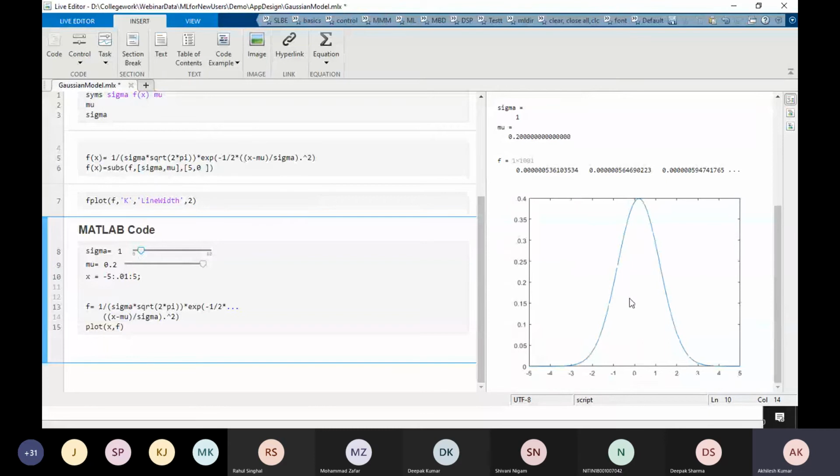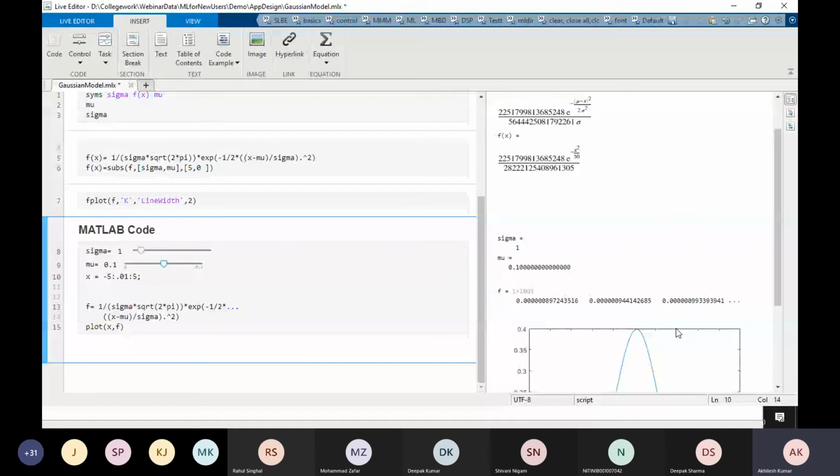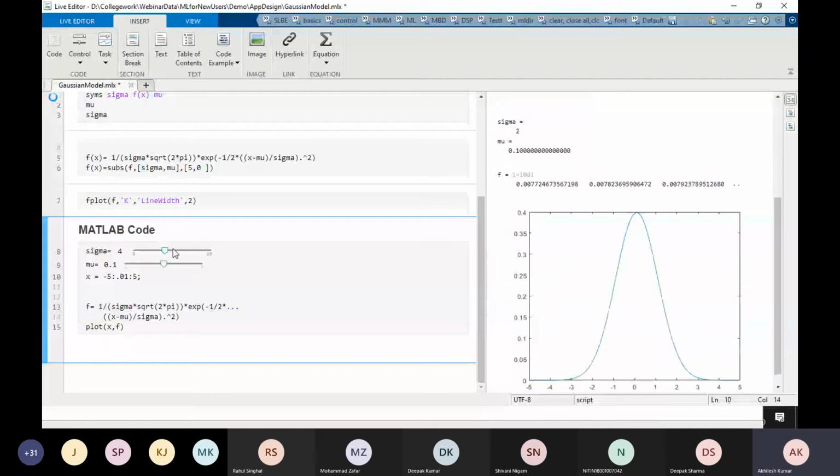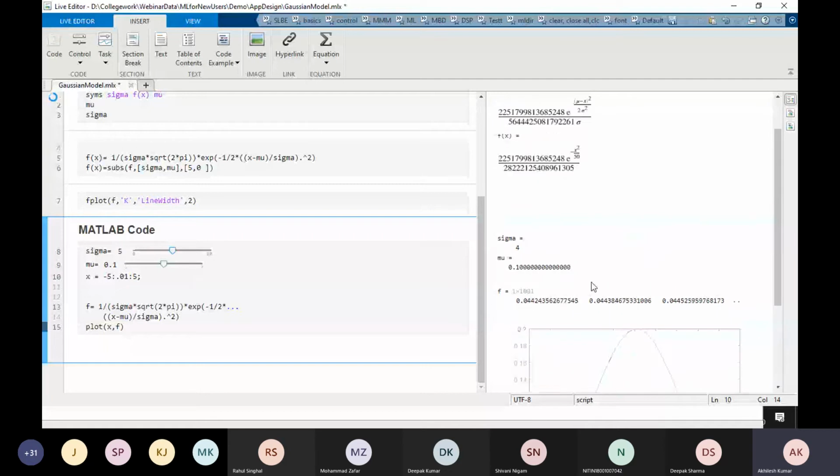So I can say that if I have a Gaussian equation and I am decreasing the standard deviation value, then how will my graph expand or shrink, right? And let's say that this is the mean value. If I increase or decrease it, what will be the effect on that? If I increase the sigma value more, you see that it is wider, right? That's perfect. So what I am going to do is create an app for that.